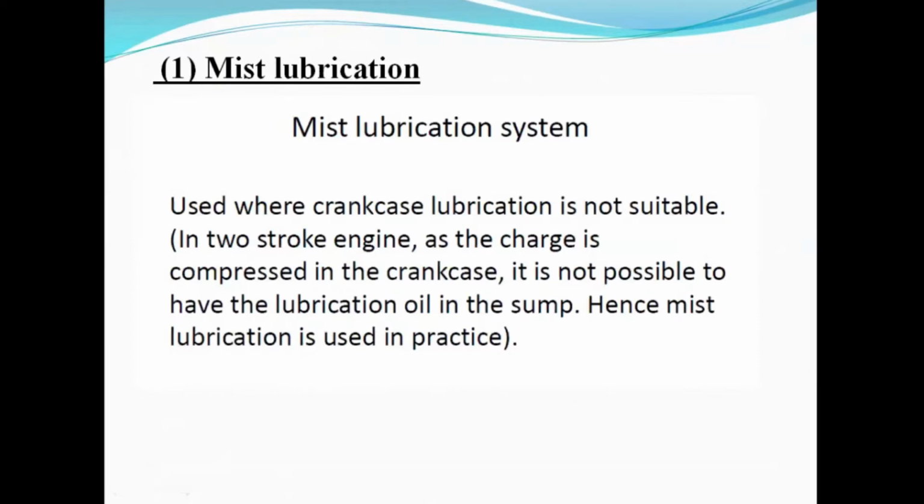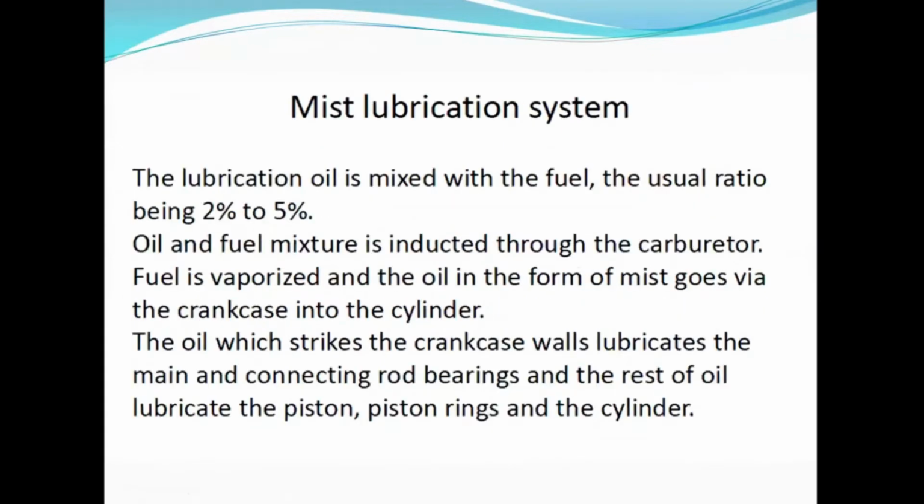So in two-stroke, we cannot supply oil in the crankcase. That part is called the sump. Okay. So for two-stroke, we are using mist lubrication system. The lubrication oil is mixed with the fuel, the usual ratio being 2% to 5%. So here we cannot separately supply the oil, so we are going to mix oil with the fuel. Oil and fuel mixture is inducted through the carburetor. Fuel is vaporized and the oil in the form of mist goes via the crankcase into the cylinder. So it is called mist lubrication system.